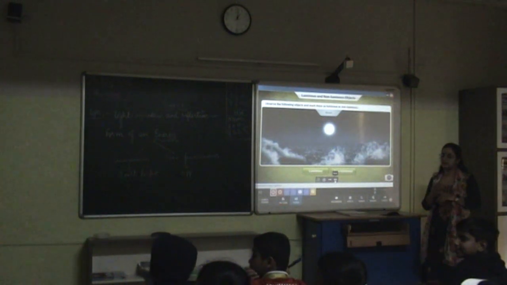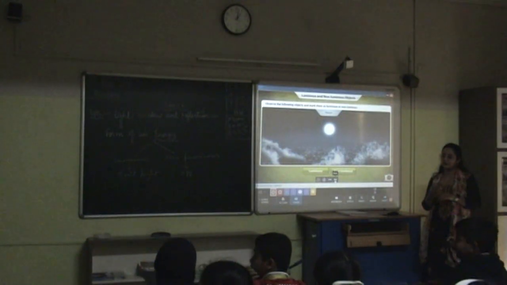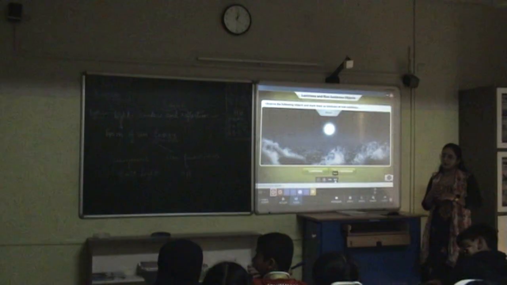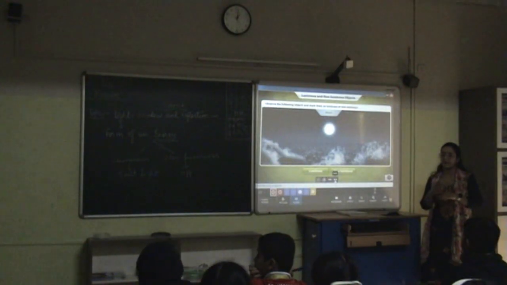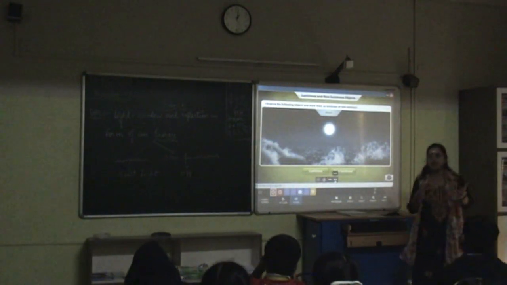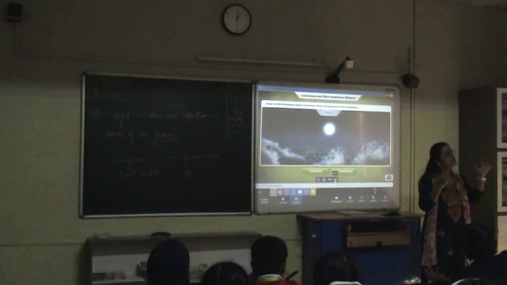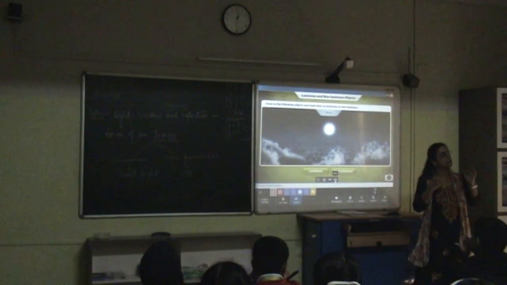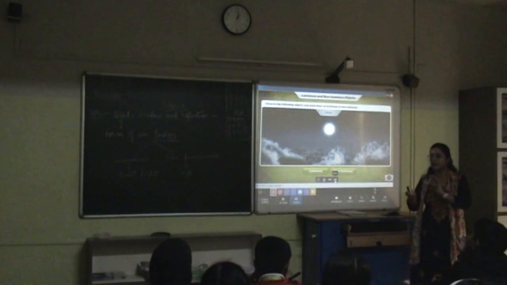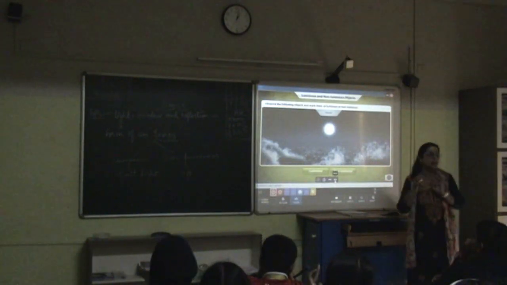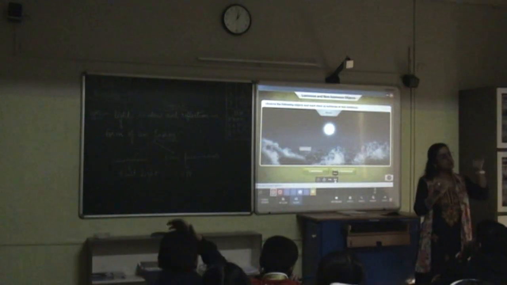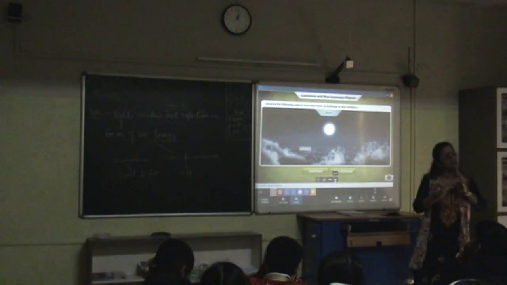Because when the sun's rays reflect on the moon, then the moon shines. If the sun's rays do not reflect on the moon, then the moon will not shine. Yeah. So basically, the light which we are seeing from the moon is actually the reflection of the sun. The reflection will happen only in the presence of light, and the bouncing back of light is called reflection.